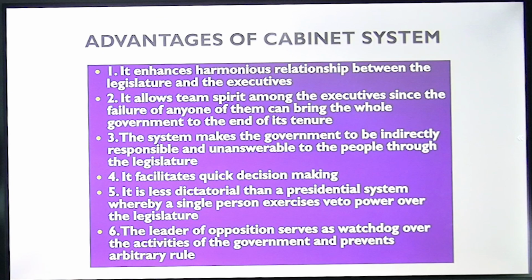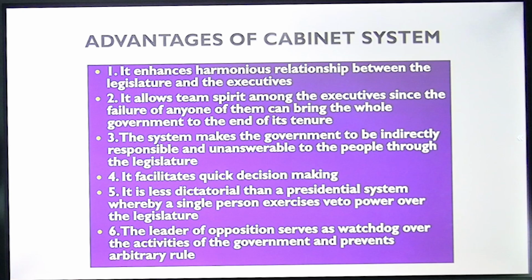One, it enhances harmonious relationship between the legislature and the executive. That is, there is a cordial relationship between the Prime Minister and the legislature because they are from the same party.